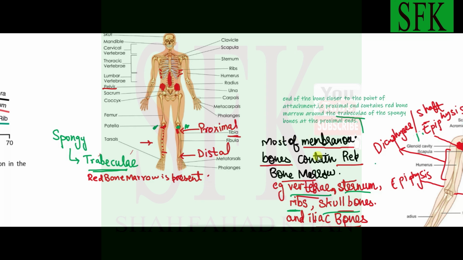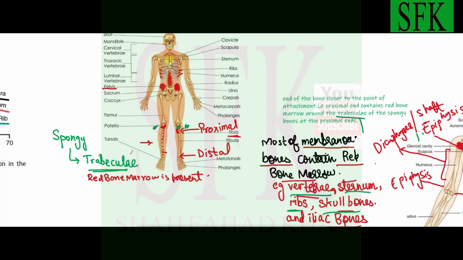Examples include the vertebra, the sternum, the flat bones of the skull, and the iliac bones. These are all membranous bones, and these bones contain the red bone marrow. I have labeled them on this diagram with red. This is the vertebra. Then you have the ribs, which contain red bone marrow.